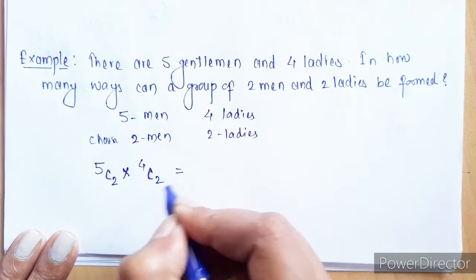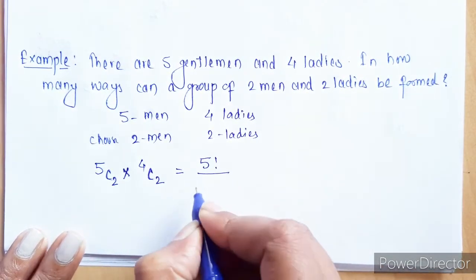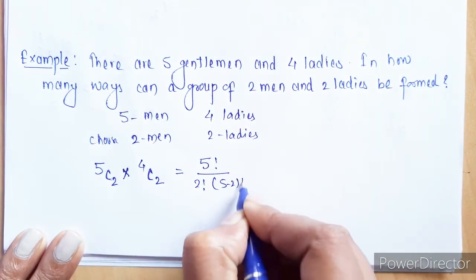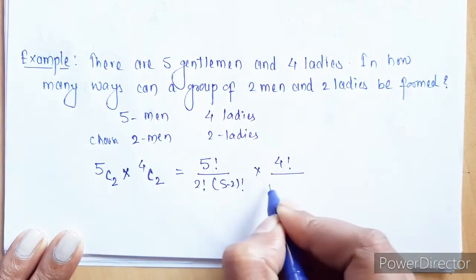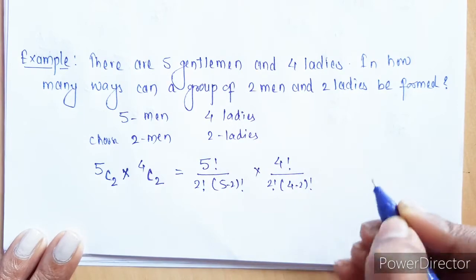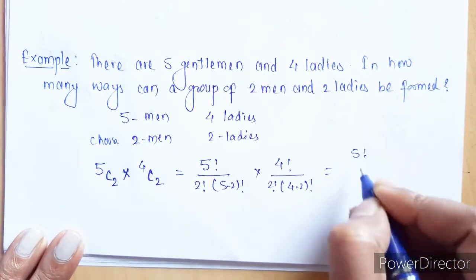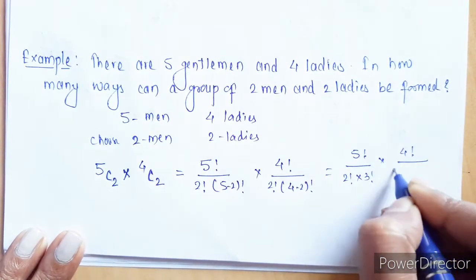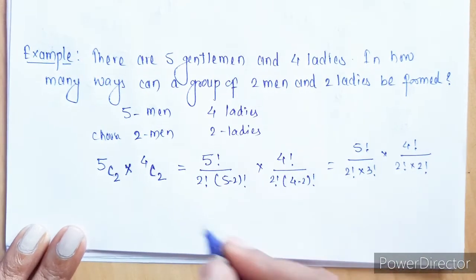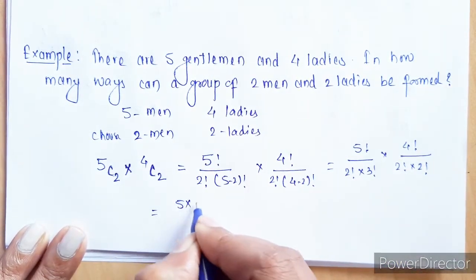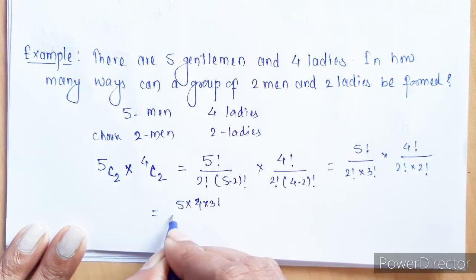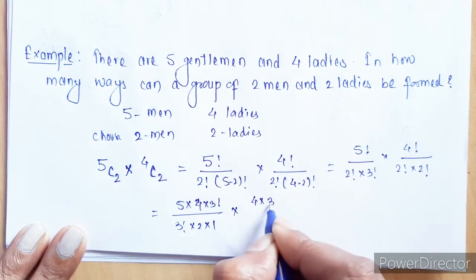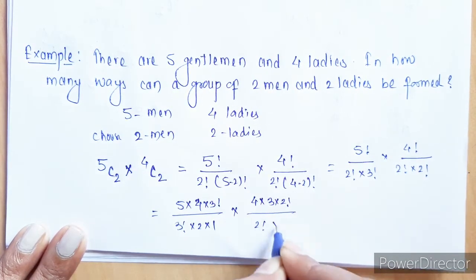So this can be written as 5 factorial upon 2 factorial into 3 factorial, and 4 factorial upon 2 factorial into 2 factorial. This 5 factorial can be written as 5, 4, 3 factorial upon 3 factorial into 2 into 1, and 4 factorial can be written as 4, 3, 2 factorial upon 2 factorial into 2 into 1.